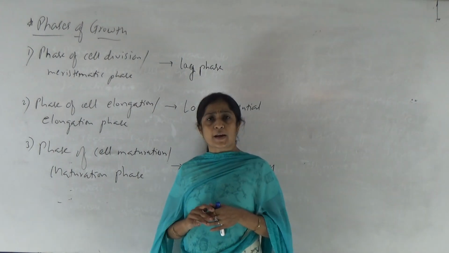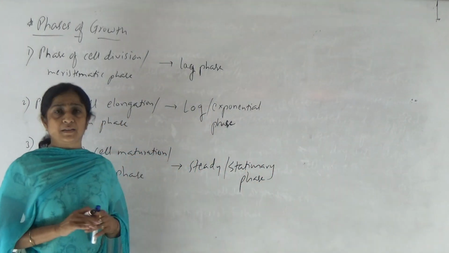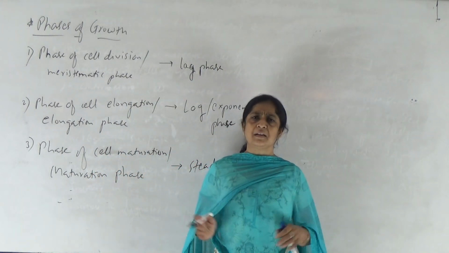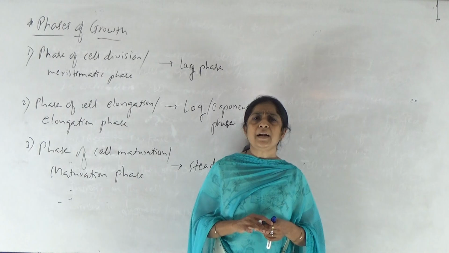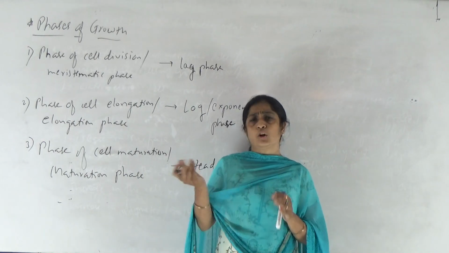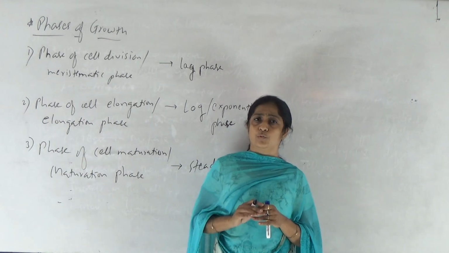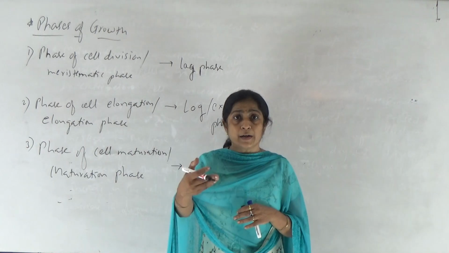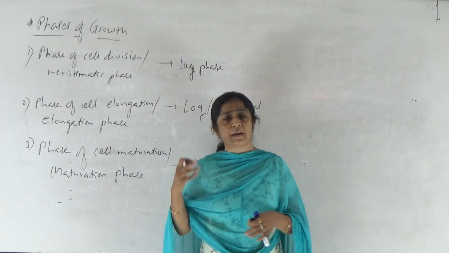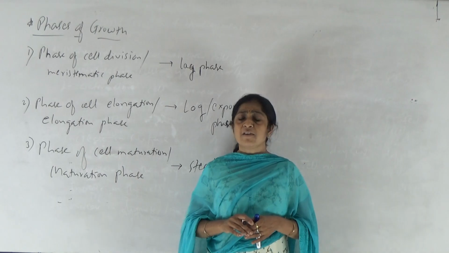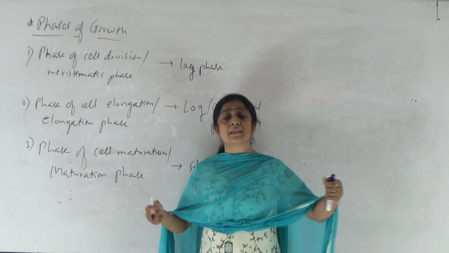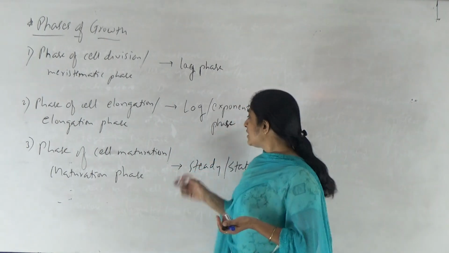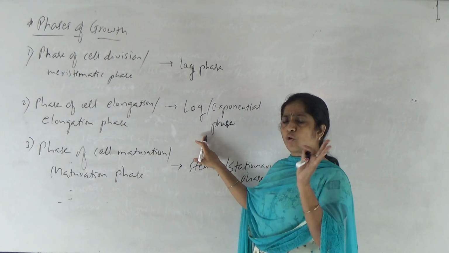In case of any living organism, these are very common three phases, especially in plants, right? First phase, cell division, where cells are continuously dividing, and a huge number of daughter cells are formed, right? But growth as such is not much observed, and hence it is a slow phase of growth. But it is the phase where cells potentially make themselves able to enter the next phase where growth may occur rapidly, and that is nothing but the phase of cell elongation, where cells lose the ability of cell division, they literally increase in size, protoplasmic content increases, cytoplasmic modifications take place, and it is the phase where growth occurs very fast, so log or exponential phase.